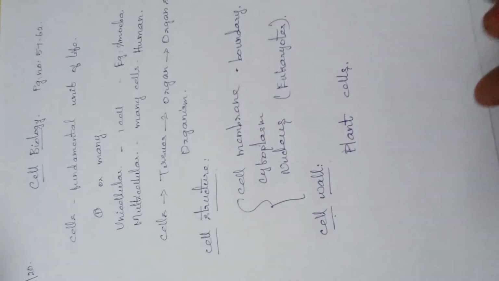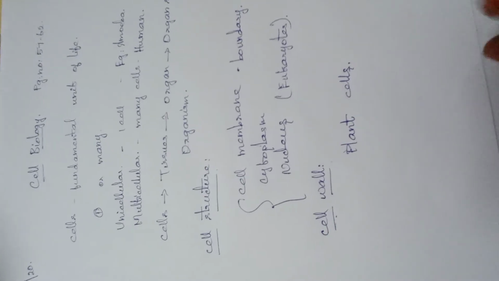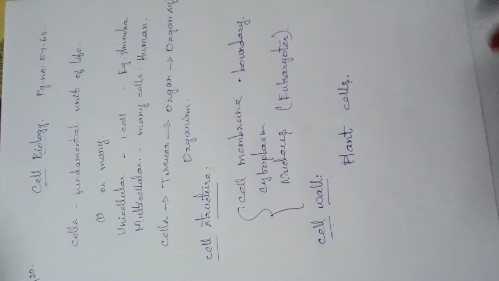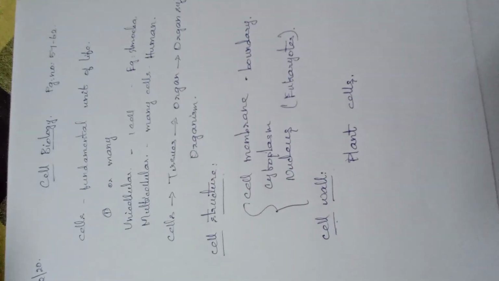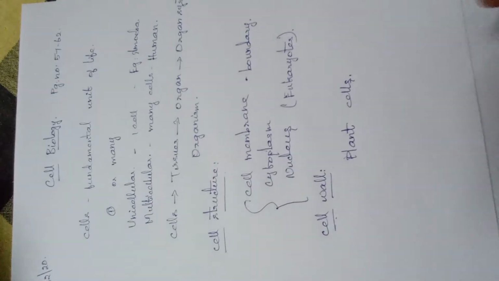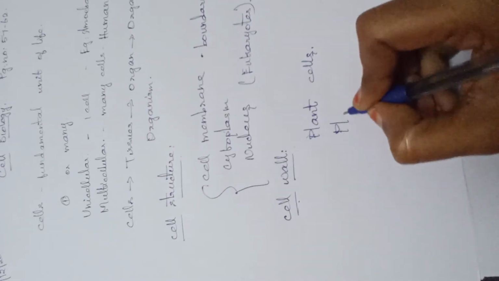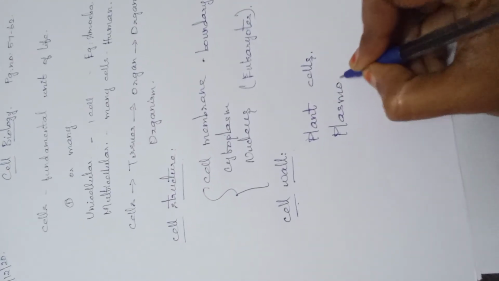And also, between every cell there will be some connections. A small gap will be present between the cells, and in that gap there will be a connectivity, which is called plasmodesmata, a connectivity between two cells.